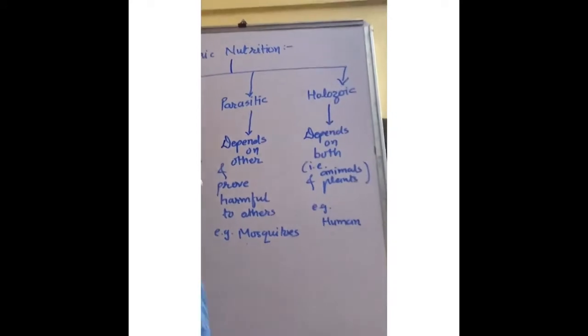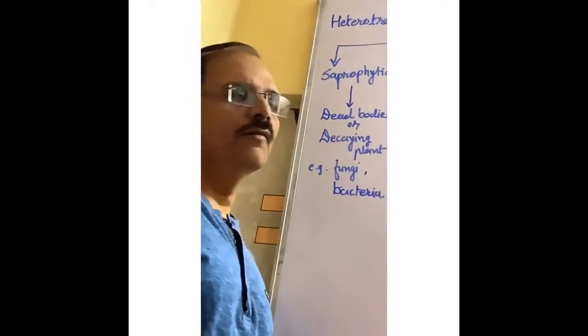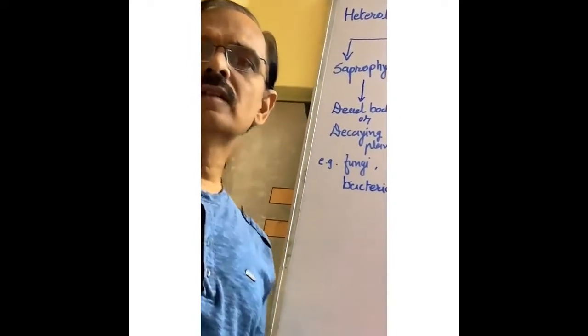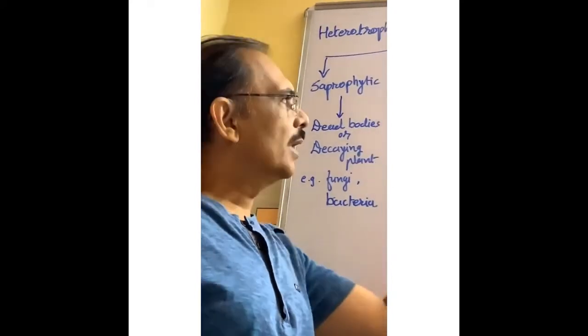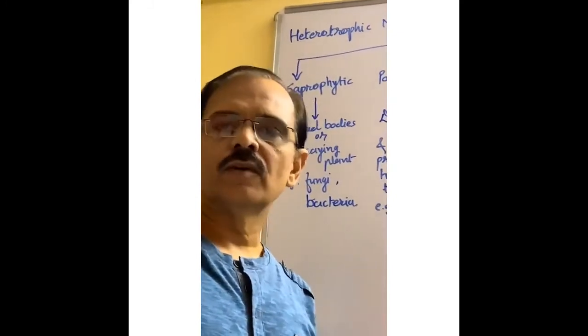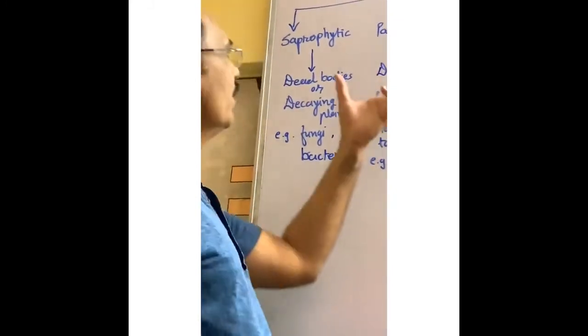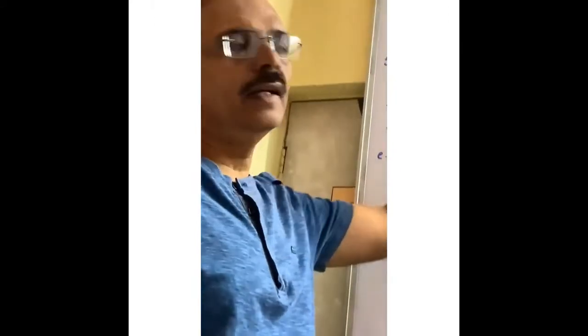As for example, cat. As for example, dog. They depend on veg material and non-veg material both. They depend on animals, they depend on plants. So this type of nutrition is known as holozoic type of nutrition. These are the main three parts of heterotrophic nutrition: saprophytic, parasitic and holozoic.